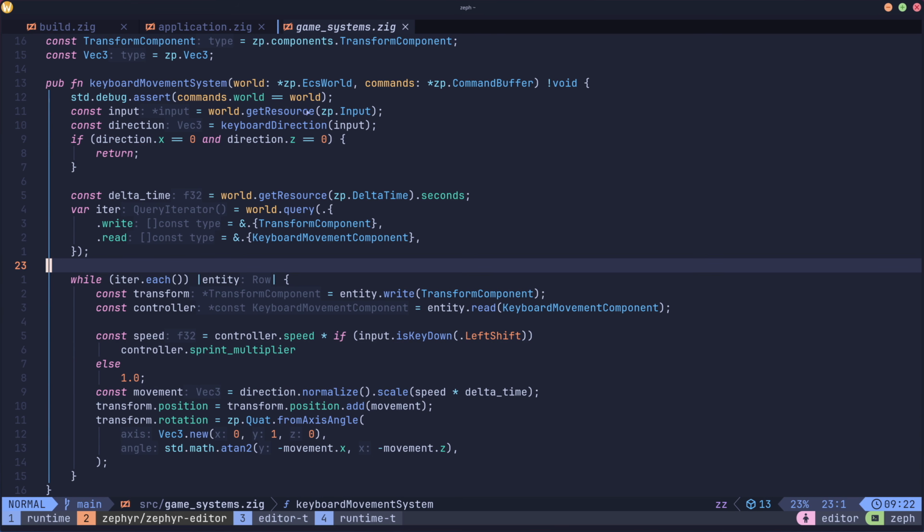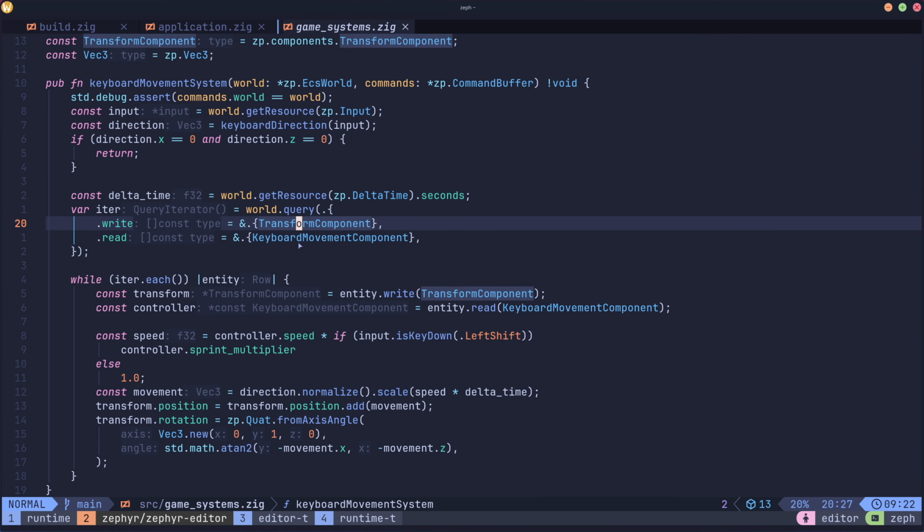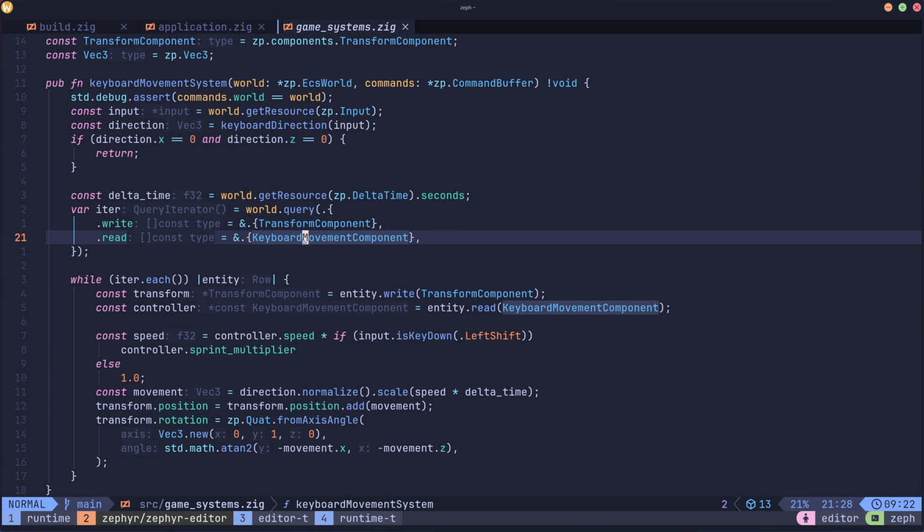This is a system, so a keyboard movement. Remember how we had WASD? Well, this is exactly what it is. We see we have a world, which is all those spawned entities with components attached. And we can query the world. If we look right here, we see we're querying everything that has a transform component, and then we're reading this keyboard movement component. So we're going to be able to move anything with the transform component because we're writing to it. And then we see we get that transform.